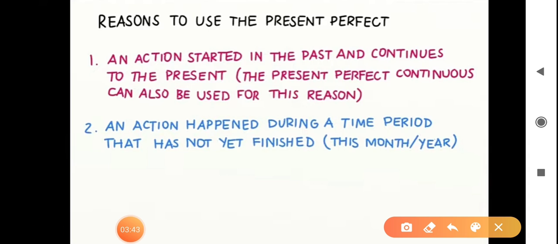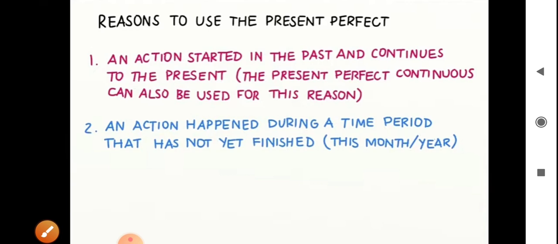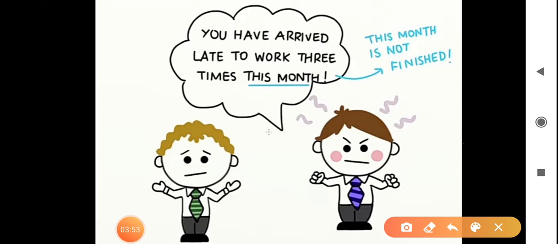Second reason, an action happened during a time period that has not yet finished, in this month or year. For example, you have arrived late to work 3 times this month. Here, this month is not finished.